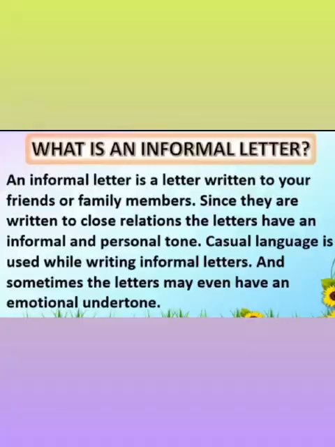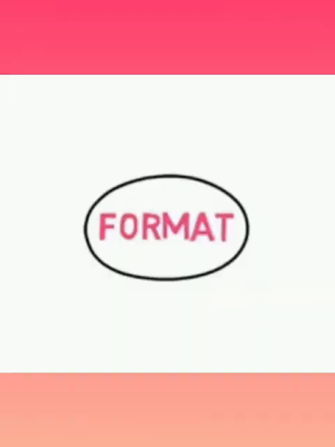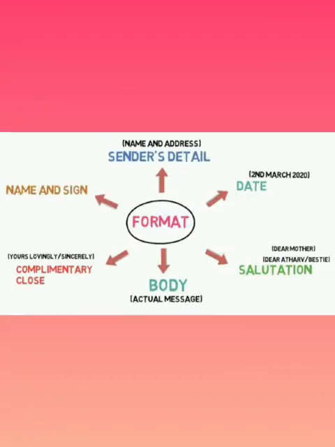So how do we write the format of the informal letter? The format of an informal letter includes the sender's address, that is the writer's address, in 3 lines. So on left hand side, we write the writer's address in 3 lines. No comma is placed after the lines of the address. So after writing 3-line address, we leave a line, then we write the date. So after writing the date, we leave a line again, and the third thing is salutation or greetings.